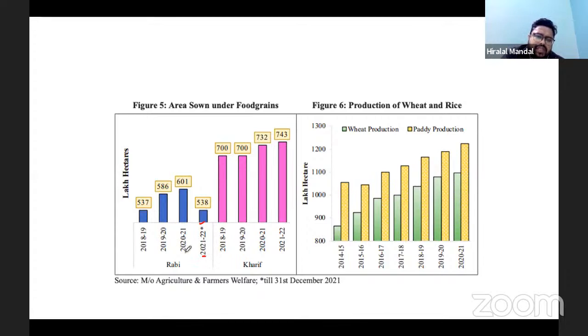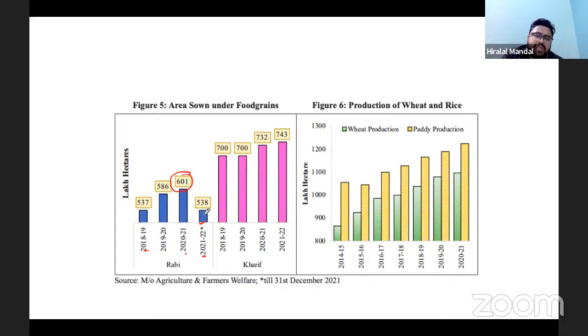What we can consider is that compared to 2018-19, more areas have been under the Rabi crops. It has gone to 601 lakh hectares. So there is a positive development here.